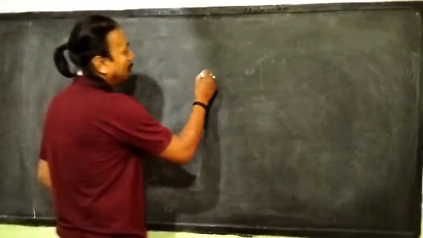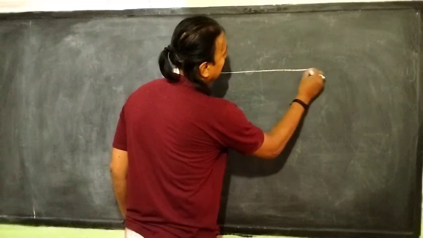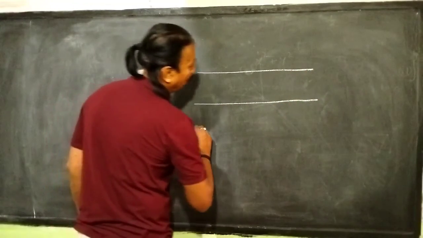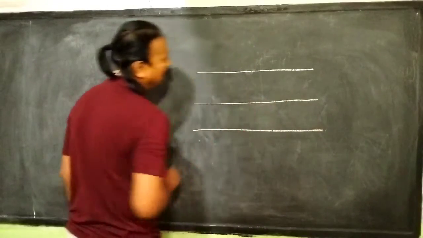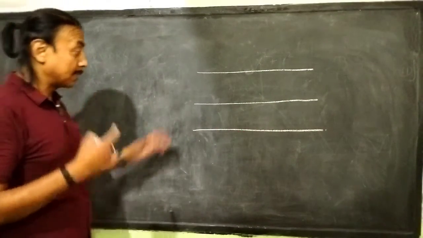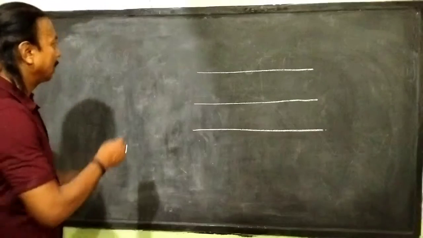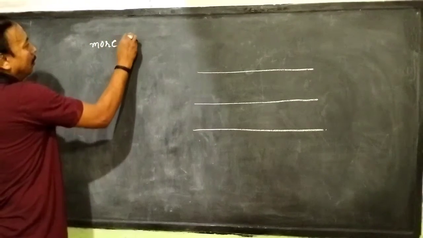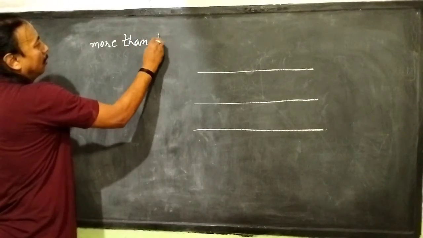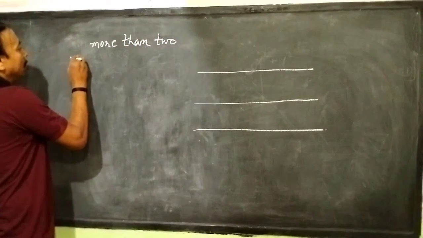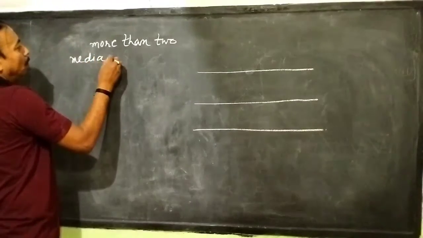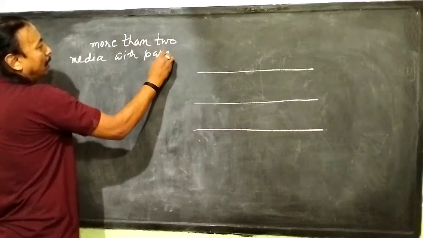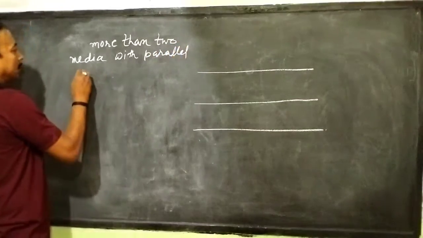Now next, we will consider if we have got more than two media and their interfaces are parallel to each other. First, there are more than two media. Two media with parallel interfaces.